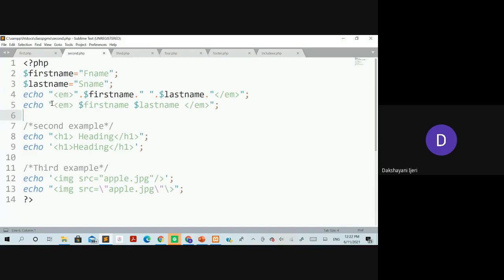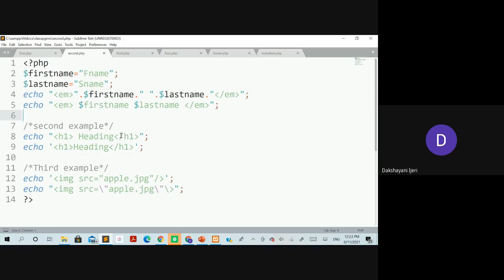So within the single quotation, begin with the HTML element, followed by the space, followed by the variable name, space, and then close it. So this is also the correct way of using the echo statement here, right? So in the second example, you can see what has been done here. Again, the execution of the HTML statement has been taken here, right? In one statement the double quotation is used, and in another statement the single quotes are used. So both the echo statements are the right way of using.